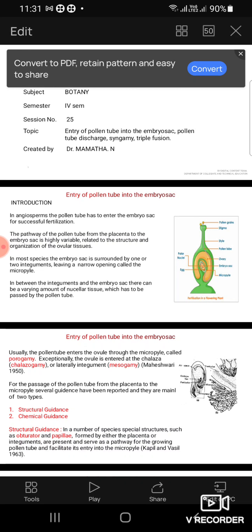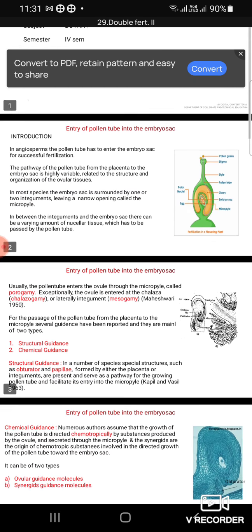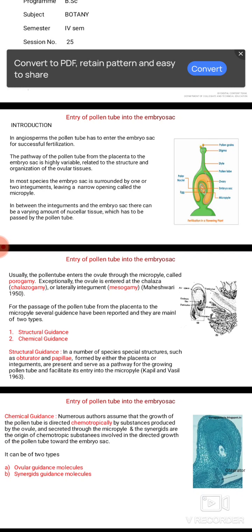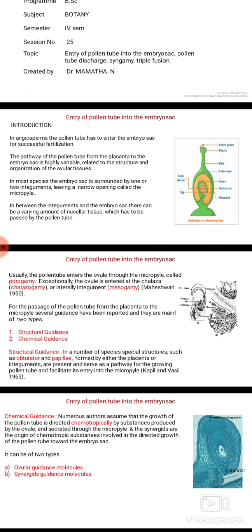Double fertilization. The entry of the pollen tube into the embryo sac and pollen tube discharge, syngamy and the triple fusion. In angiosperms, the pollen tube has to enter the embryo sac for successful fertilization. The pathway of the pollen tube from the placenta to the embryo sac is highly variable, related to the structure and organization of the ovular tissues.